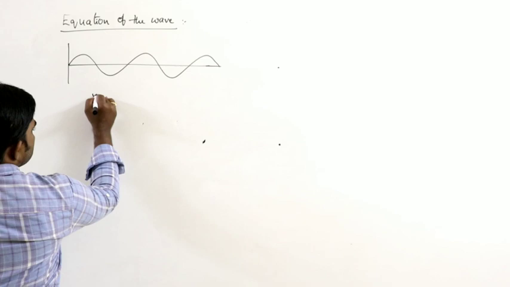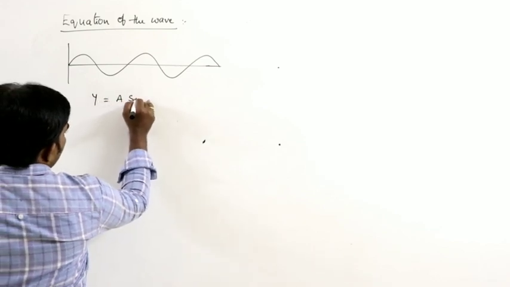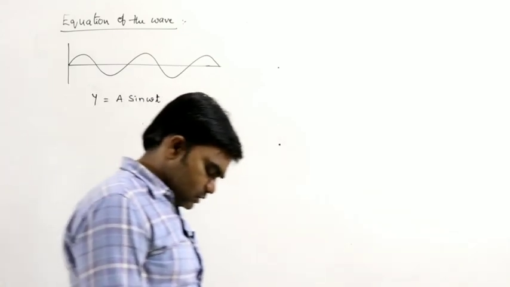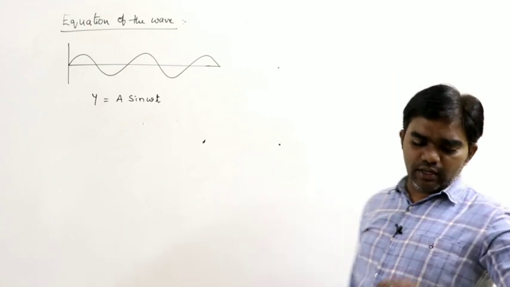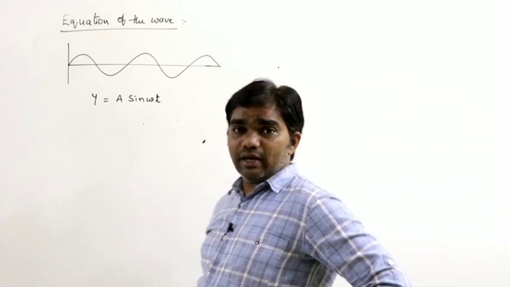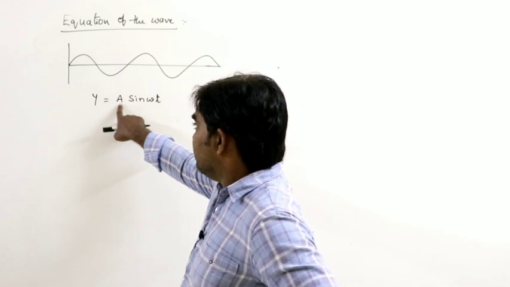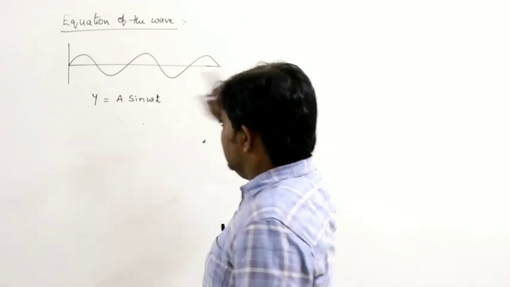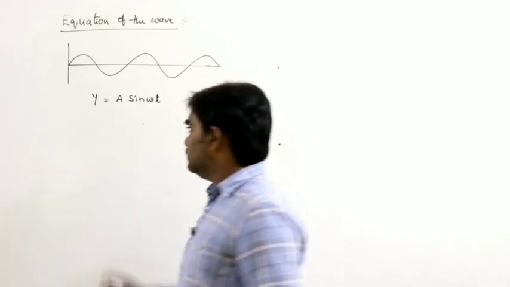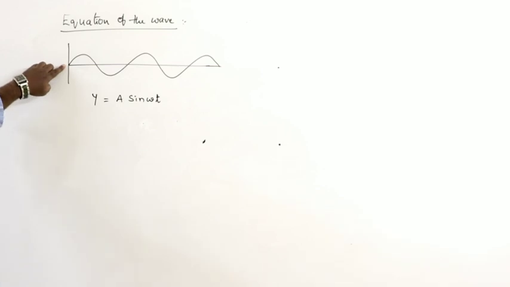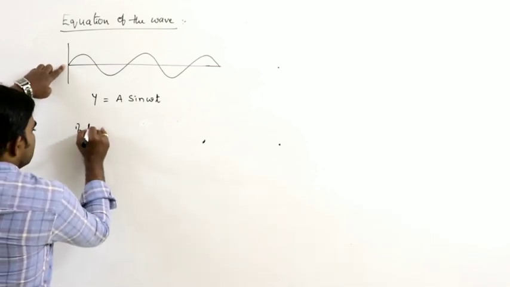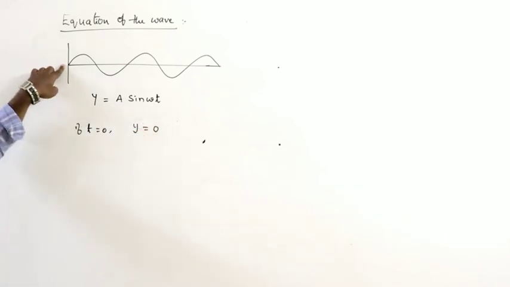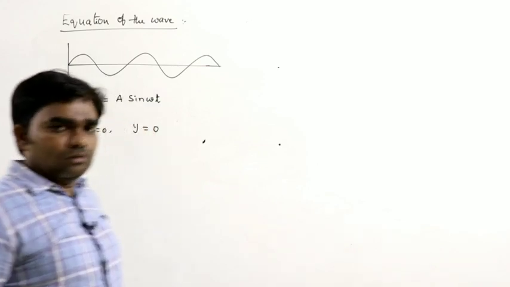So in simple harmonic motion, generally what is the displacement formula? Y is equals to A sin omega t. We know about this. Displacement equation is Y is equals to A sin omega t. What is A here? Amplitude. Omega is the angular frequency or angular velocity. T is the time at that instant. If t is equals to 0, then displacement is also equal to 0, no doubt about that.